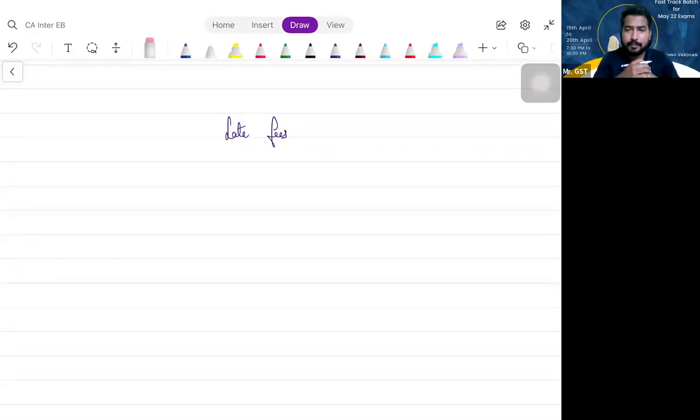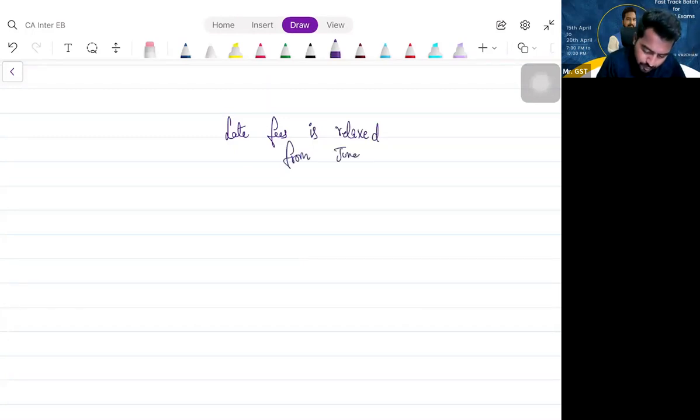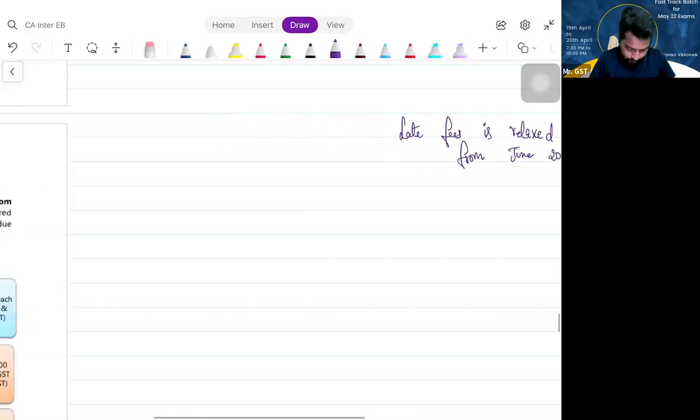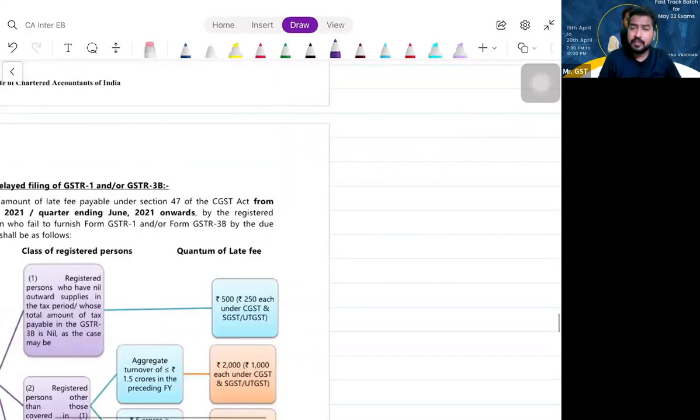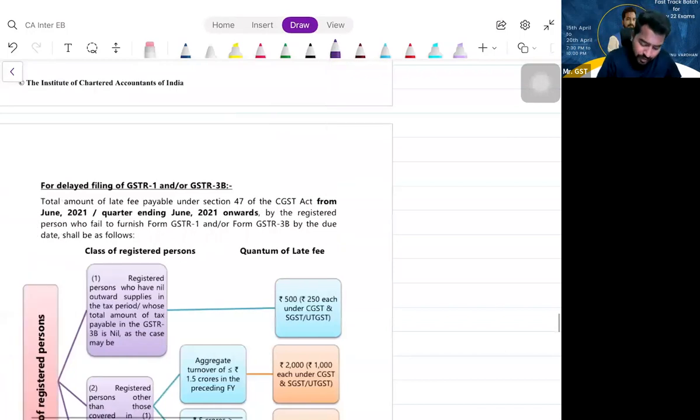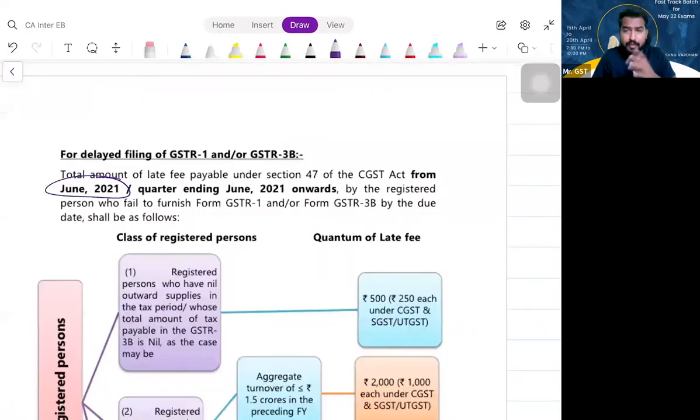Correct? Now they came up with a relaxation. The late fees is being relaxed from June 2021, from the period. If you take the monthly return, it is June 2021. If you take the quarterly return, it is April to June 2021. Or if you take the yearly return, it is the financial year 2021. Clear?